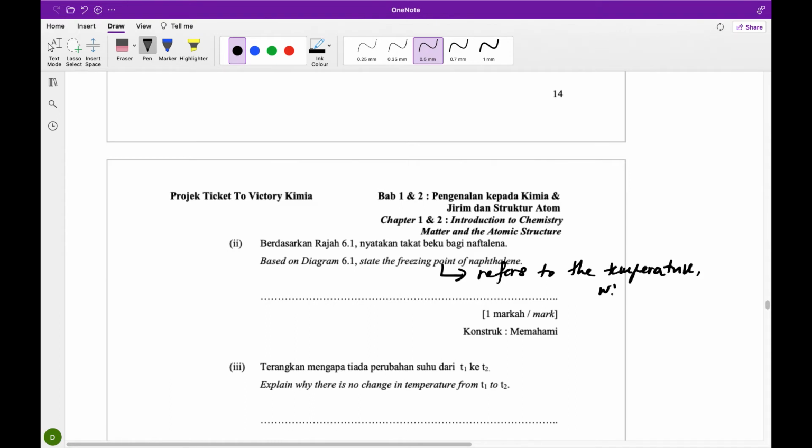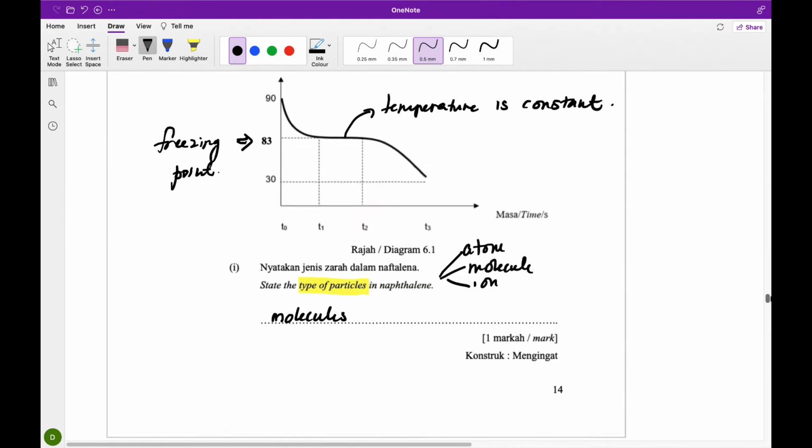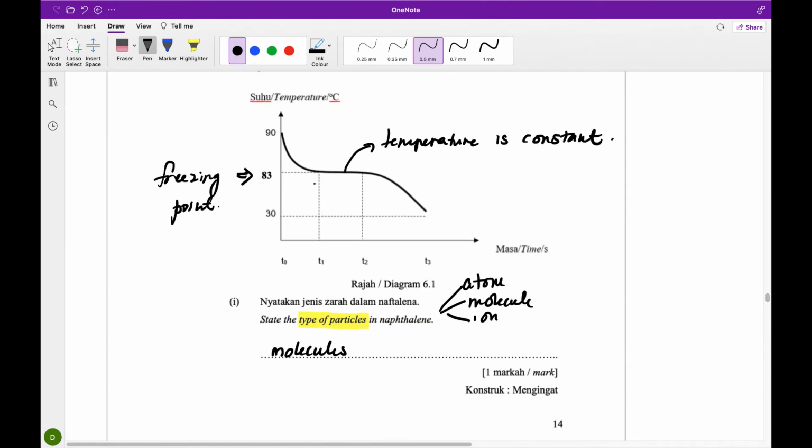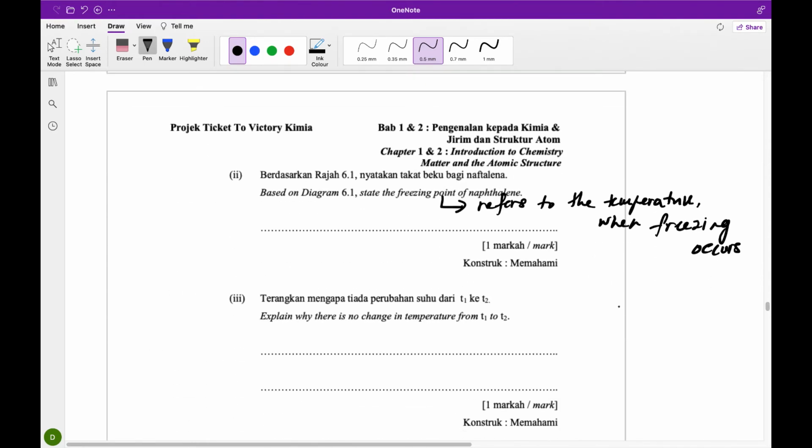When freezing occurs, go back to the graph. The temperature is constant when it is freezing. So the answer will be 83 degrees Celsius. State the unit, 83 degrees Celsius.